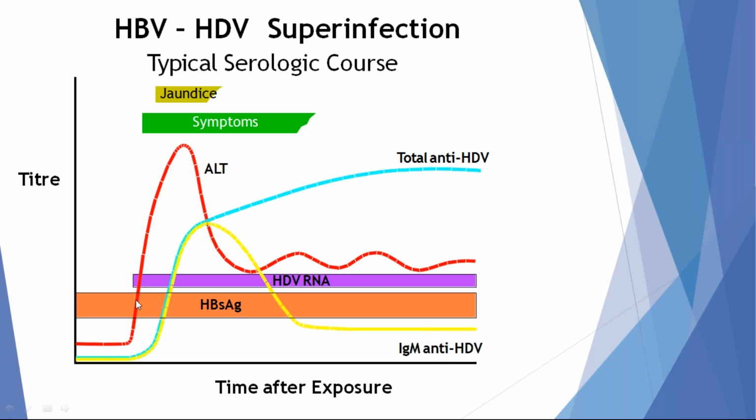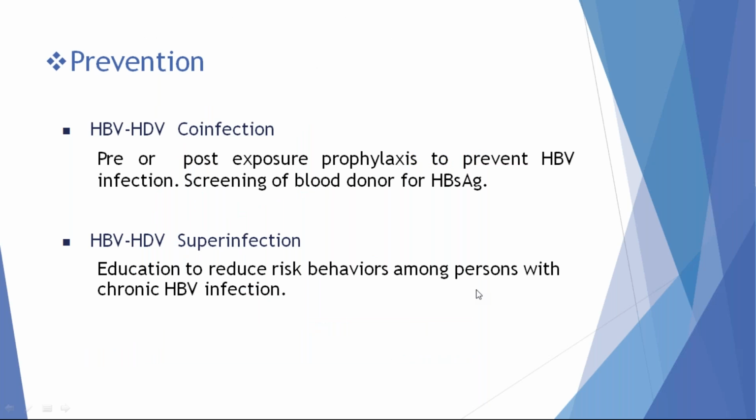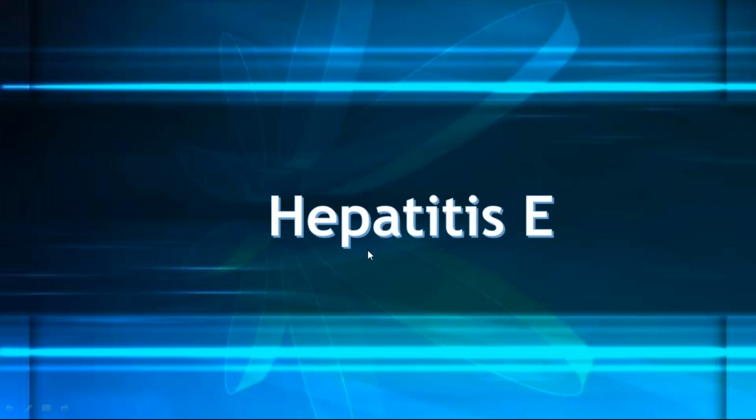These are the clinical features. Within 2 weeks, there is manifestation of clinical features, that is jaundice and elevation of liver function tests. Later, appearance of HBsAg and HDV RNA. Later, appearance of antibodies. This is co-infection and superinfection, already described.